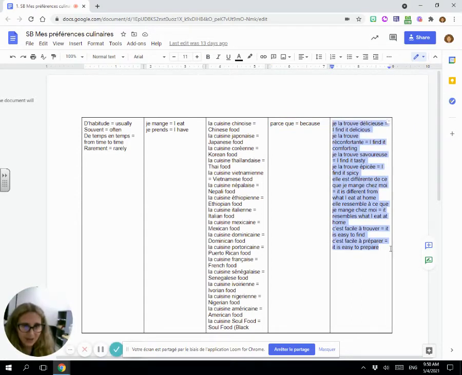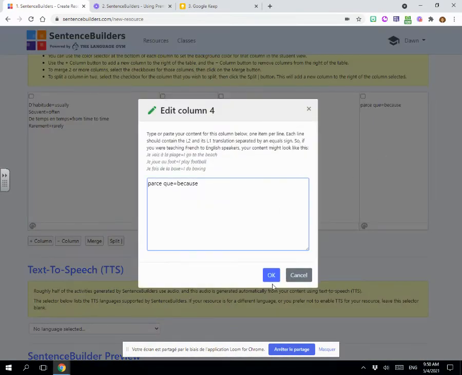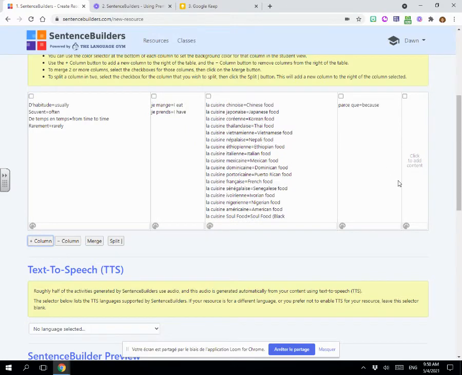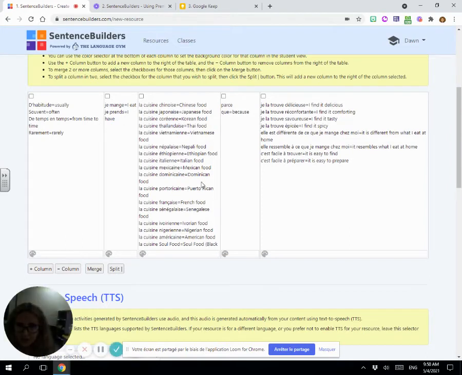And then notice that my last column here, I have a variety of structures there. So, je la trouve, elle est différente, elle ressemble. So I have full clauses here in the final column. So for novices, this would make it fairly complex. So got some complex sentences going on already in level 1. Okay, but all of these go together. I've already set this up with la cuisine, so it's feminine. I've got some feminine stuff going on, so there's no decision to be made about masculine, feminine. Everything will agree with everything else, okay, and it will all go together.